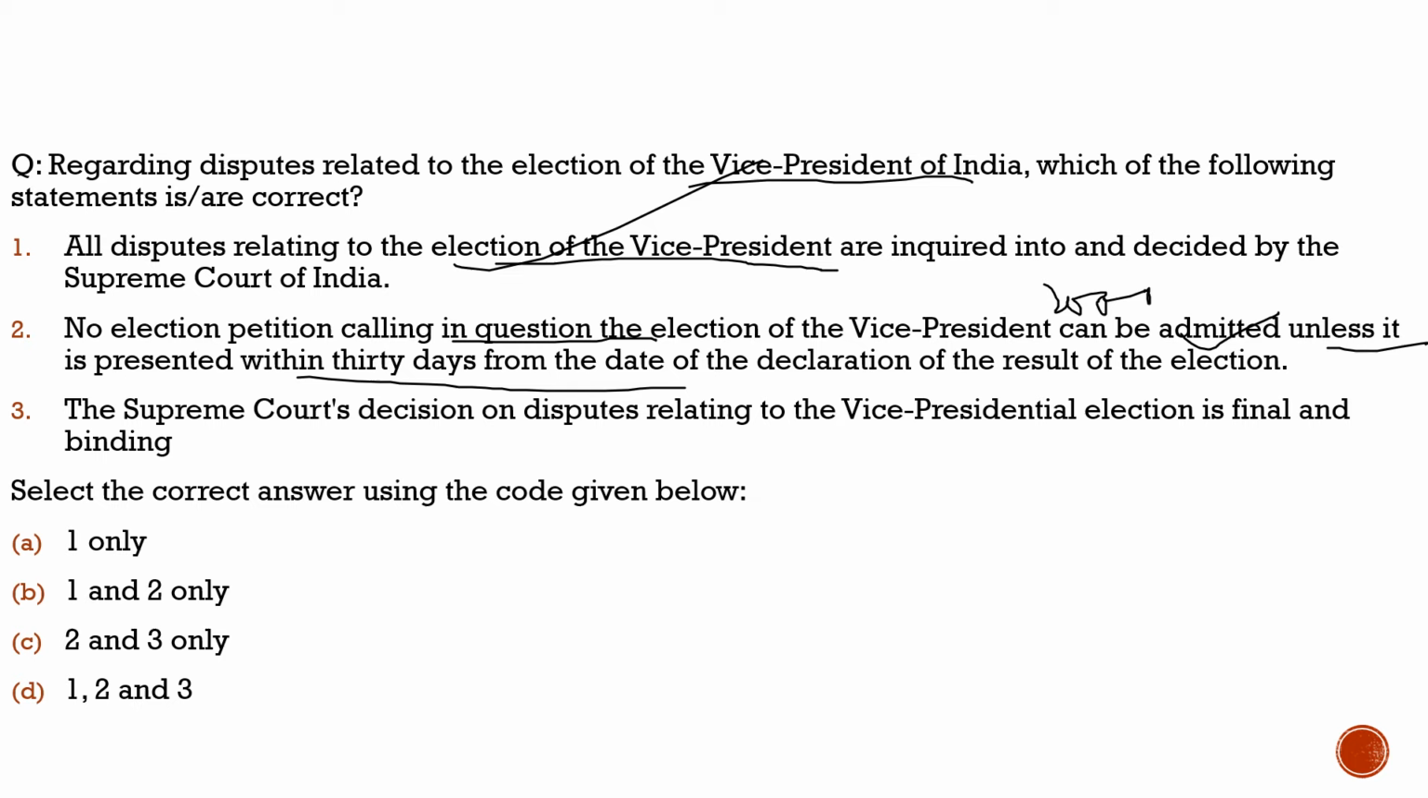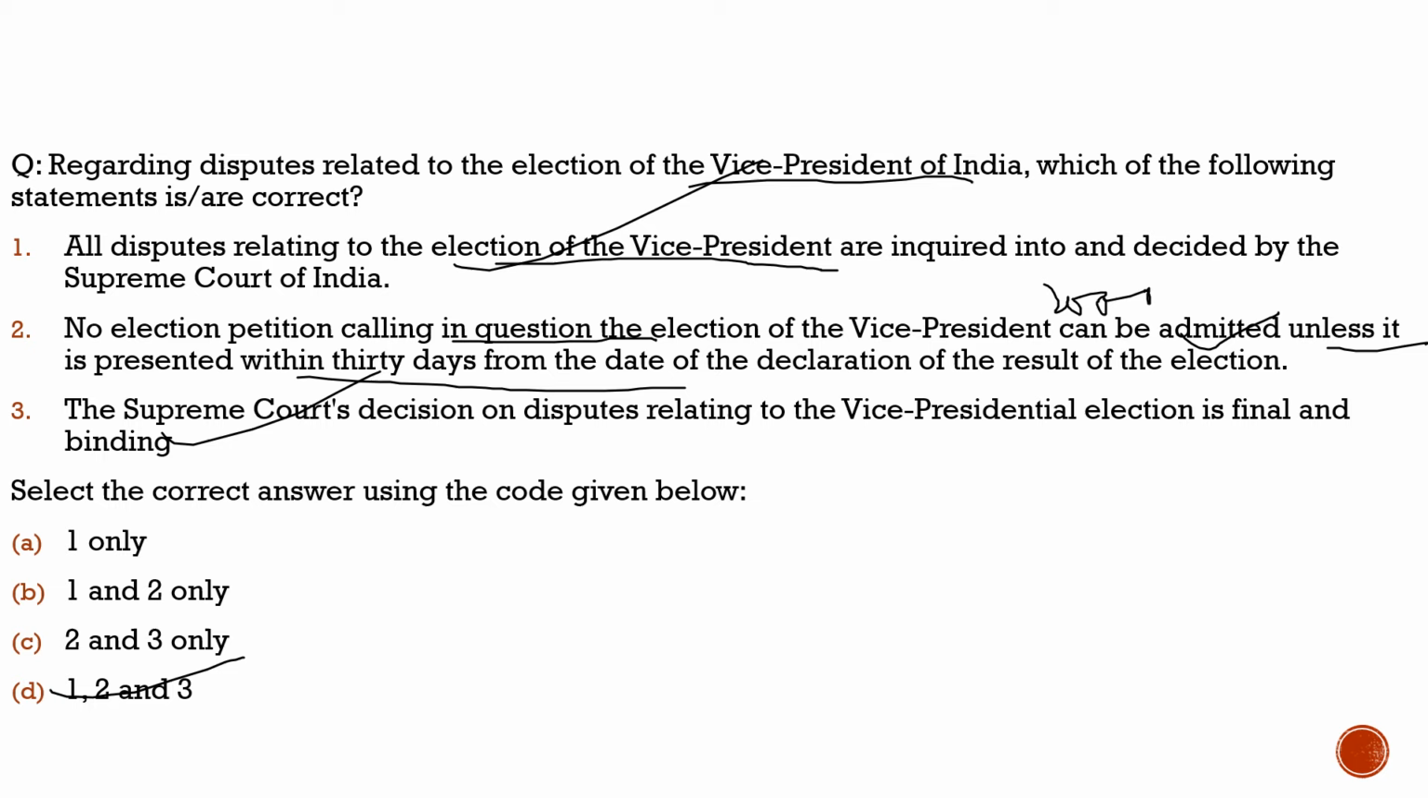Third statement, the Supreme Court's decision on disputes related to the Vice President's election is final and binding, 100% correct. So with respect to this question, the correct option would be option D, that is 1, 2 and 3. So with this we understood who is the body which deals with disputes related to the elections of the Vice President. It is the original and exclusive jurisdiction of the Supreme Court, and its decision is final. The petition should be given within 1 month after the results are declared, and the security deposit is 20,000. So with this we understood the static topic of today also.